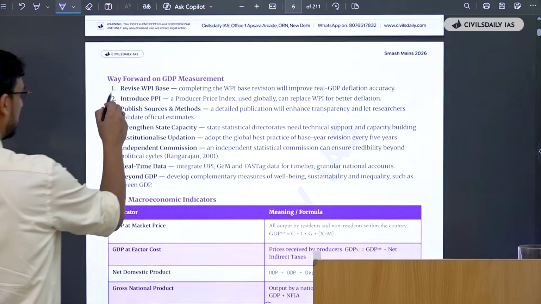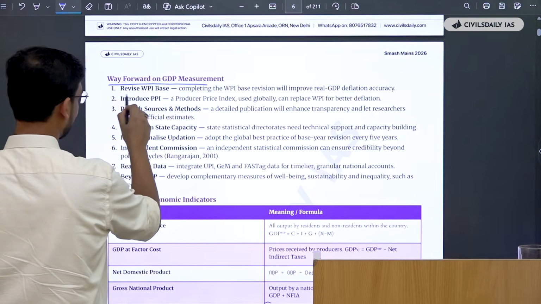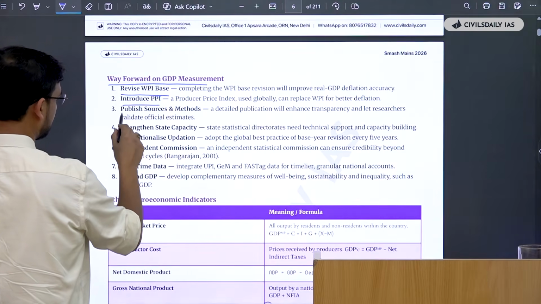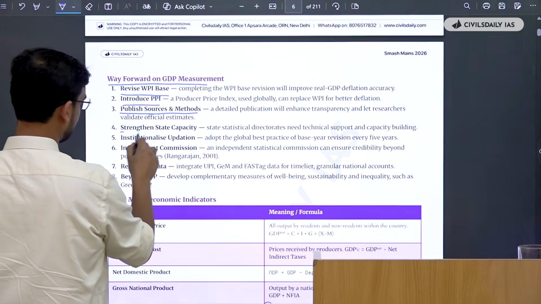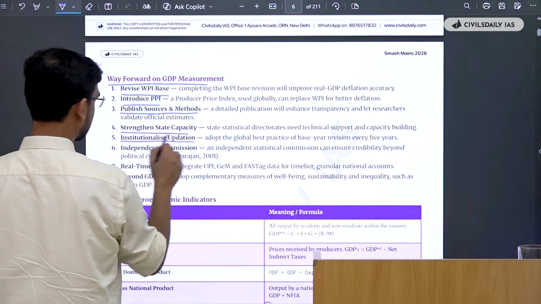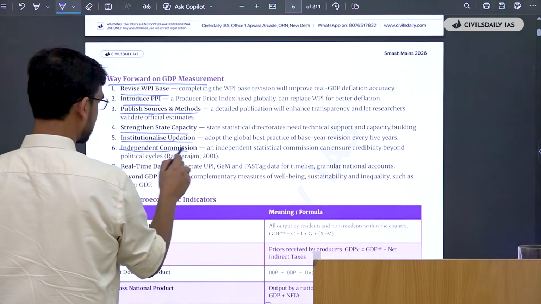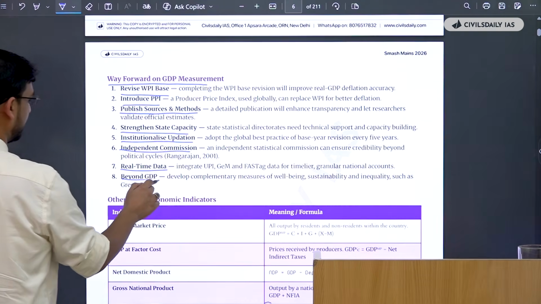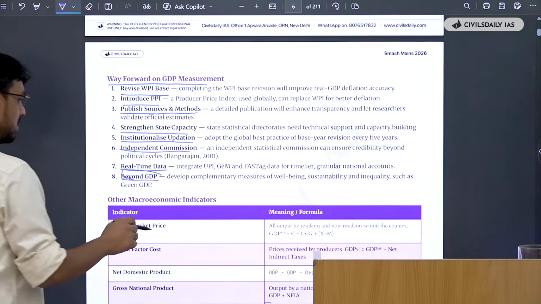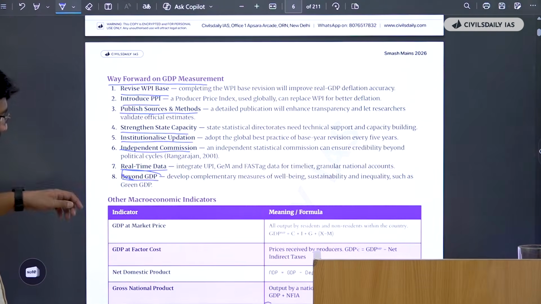So what is the way forward? We have to revise the base, then we have to introduce PPI, publish sources and methods, strengthen state capacity, institutionalize updation, independent commissions, real-time data, and beyond GDP. We have to look at beyond GDP as well. So these are a few ways forward that we can use.